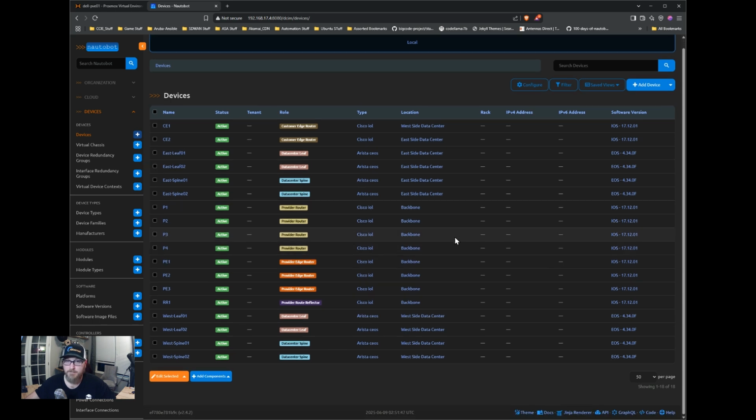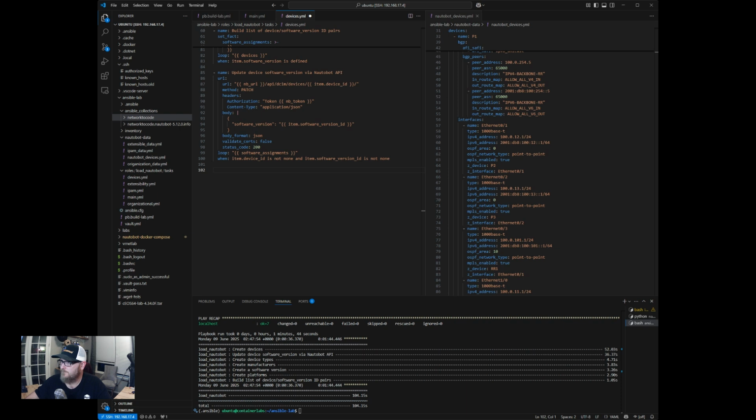Okay, let's go back to building more tasks. All right, so back in VS Code, I'll go ahead and get everything else for our device created. The next part we can do is the interfaces. Once the interfaces are generated, we can assign or add those IP addresses to those interfaces.